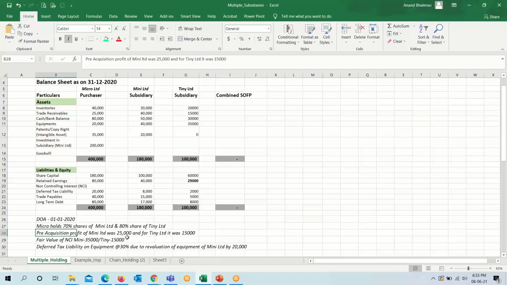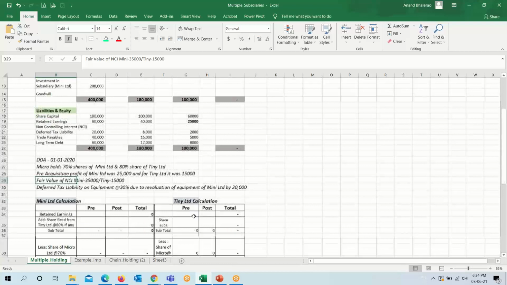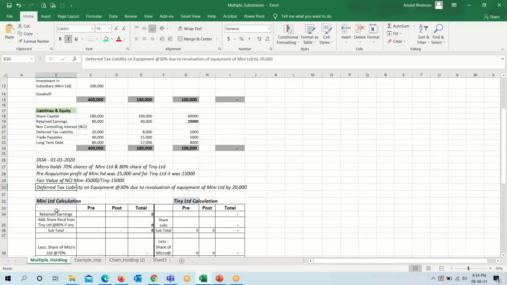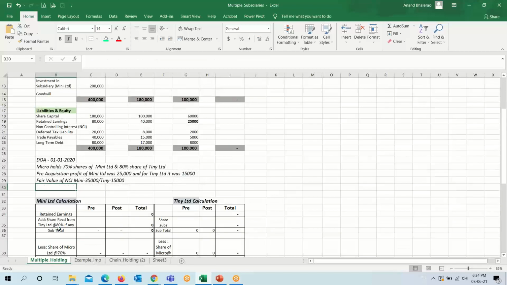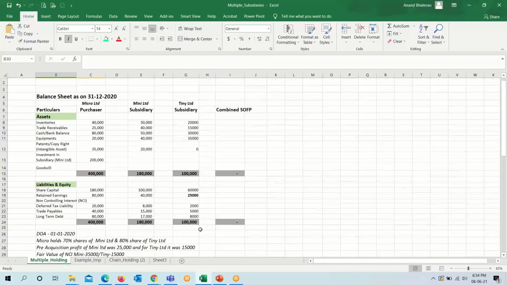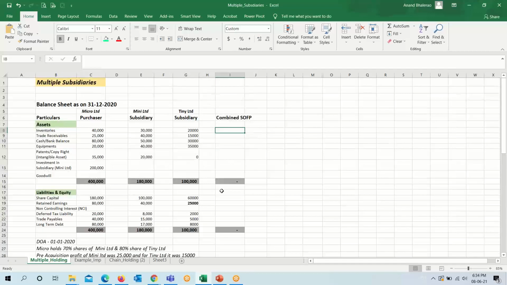Pre-acquisition profit of Mini Limited was 25,000, and for Tiny Limited it was 15,000. Fair value of non-controlling interest, Mini 35,000 and Tiny 15,000. So fair value of non-controlling interest is given here. We don't have to calculate it. Deferred tax liability on equipment, this we will reduce. So we will simply go by the guideline or the elimination and the addition process.